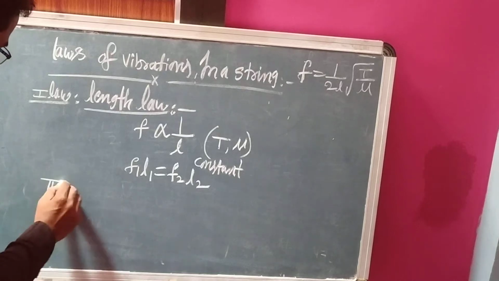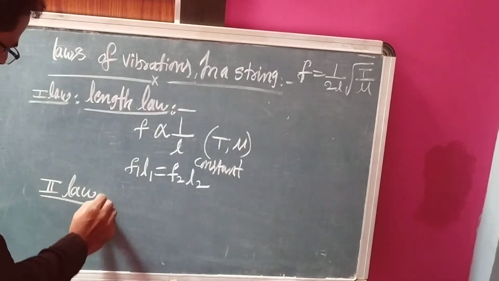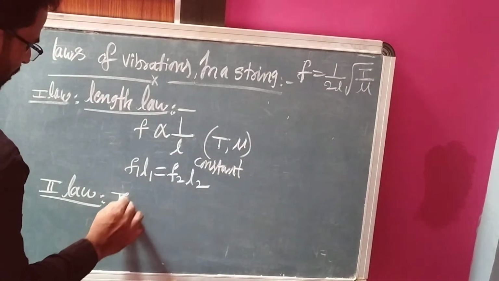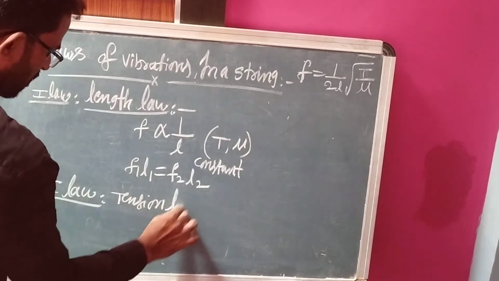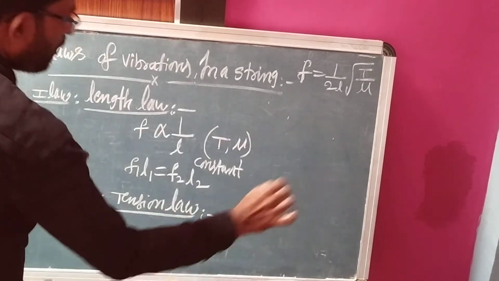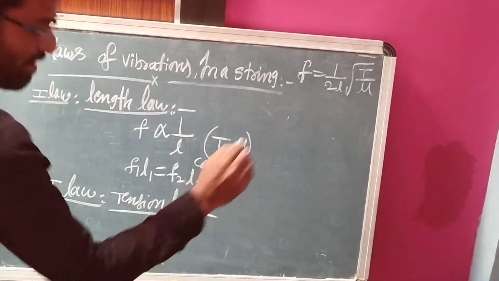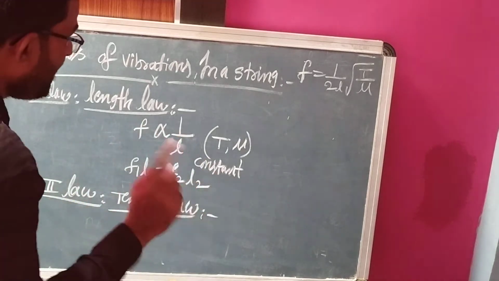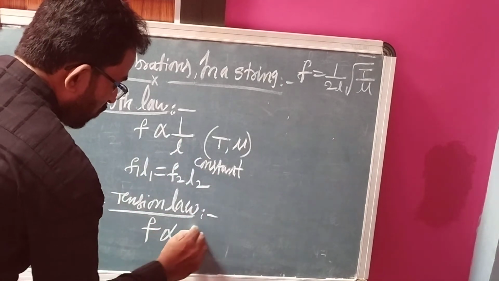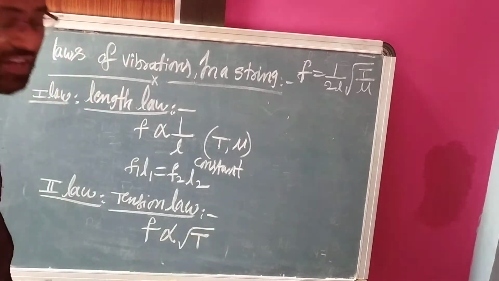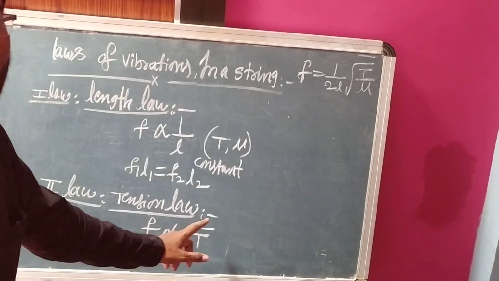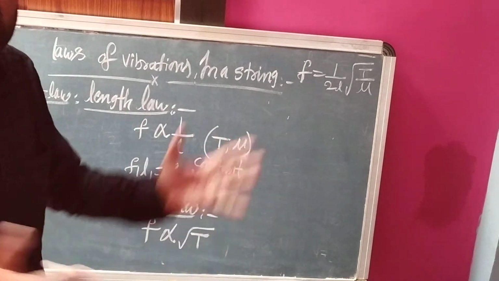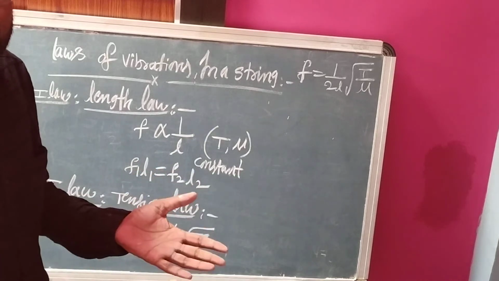Second law. In the second law, another term, tension, is involved. This is also called the tension law. What is the tension law? The fundamental frequency, that is the minimum frequency, of the wave is directly proportional to the square root of the tension. The more weight you add to the string, the more the fundamental frequency increases; less weight, less frequency.